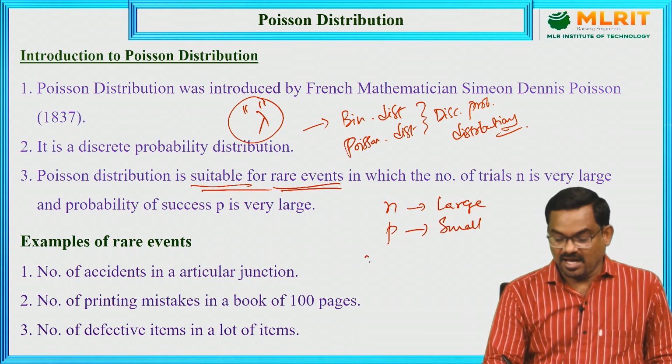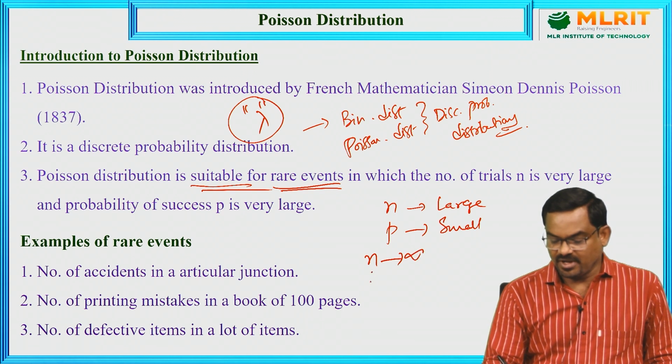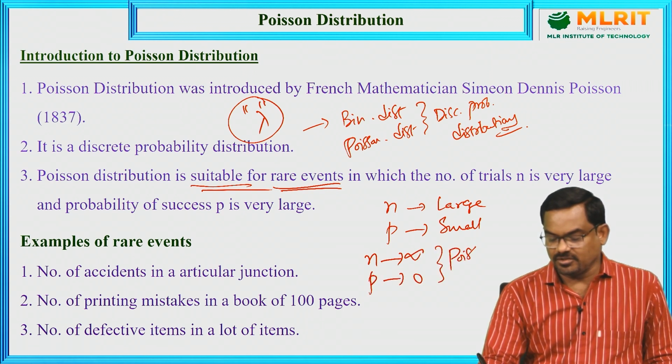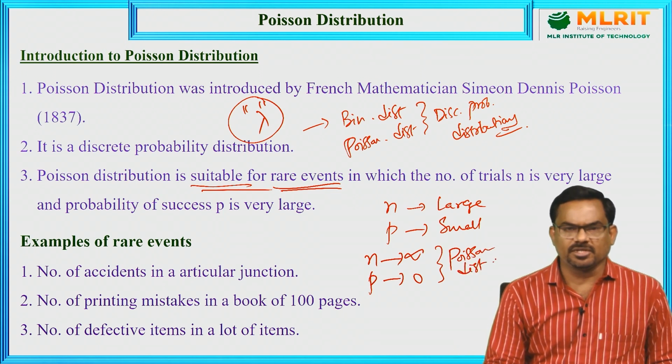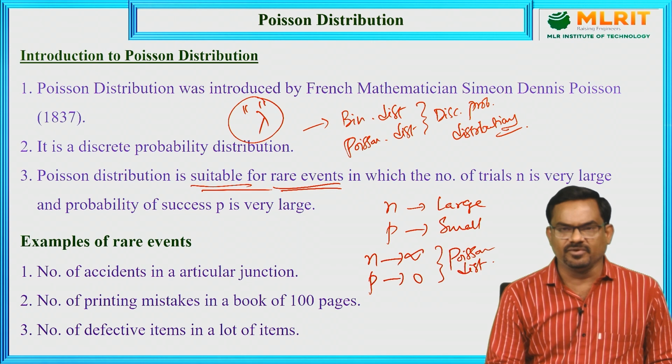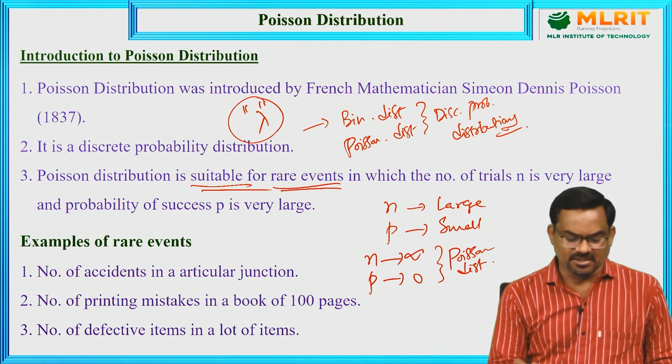That means as n tends to infinity and p tends to 0, we apply the Poisson distribution. Some examples of rare events: the number of accidents at a particular junction.